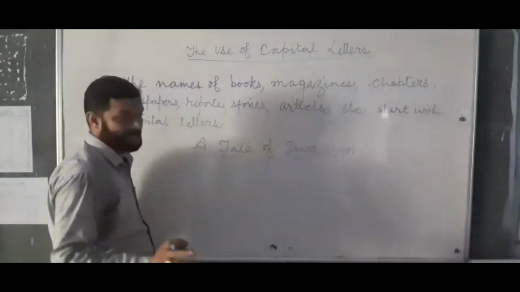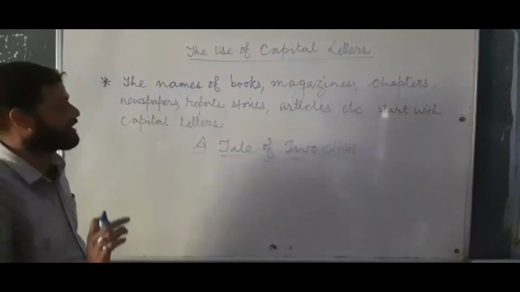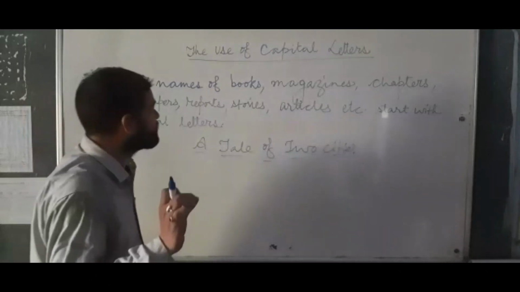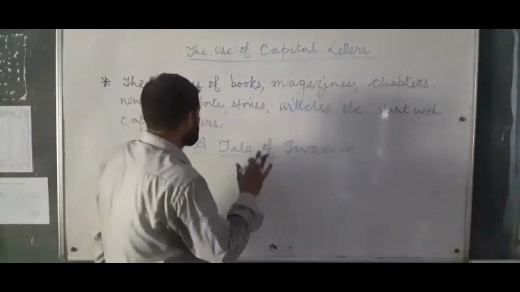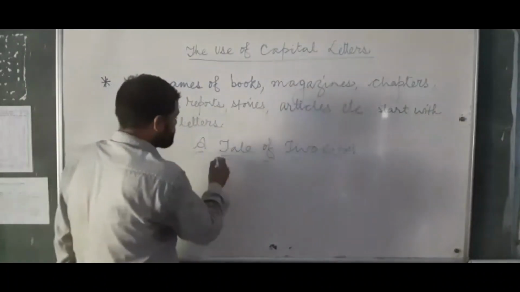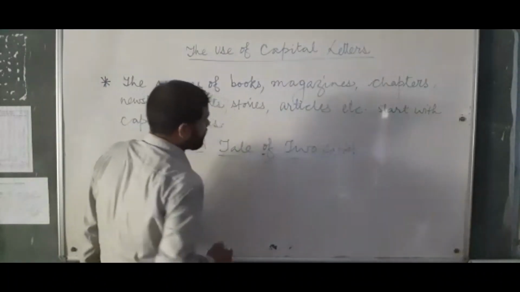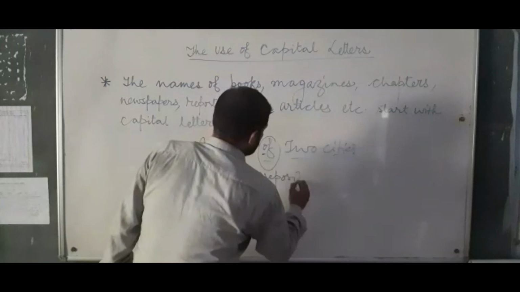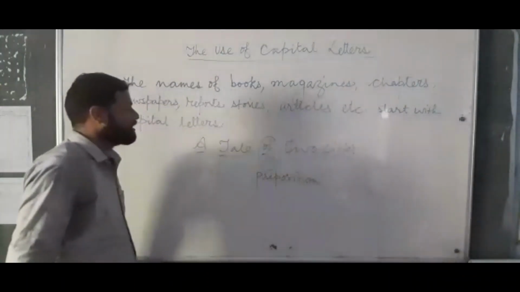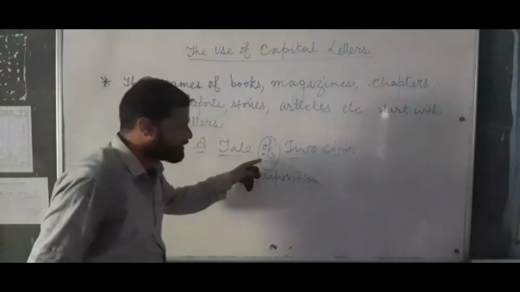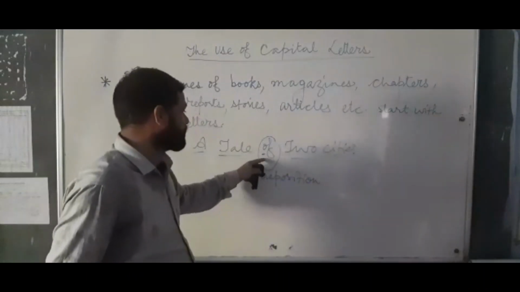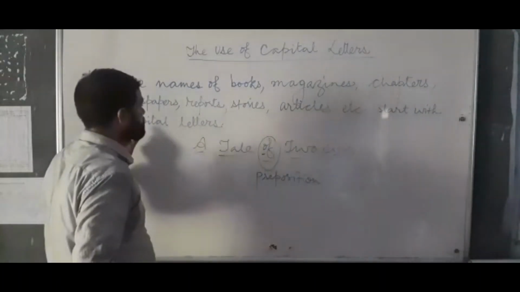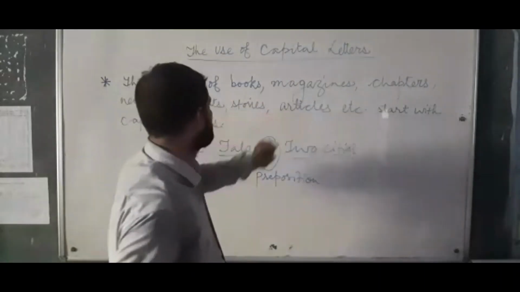But here we will keep in mind that if in between we get any preposition, any conjunction, any article, then that particular preposition, conjunction or article will start with a small letter, and the rest of the words will start with capital letters. Here A is capital, Tale's T is capital, but of's O is small because it is a preposition. So if we get a preposition, an article or a conjunction in between, it will start with a small letter, but the rest of the words will start with capital letters. The same thing applies in the case of newspapers, reports, stories, articles, etc.